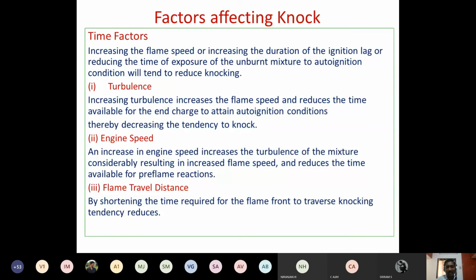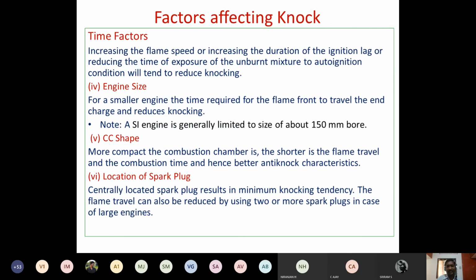If the diameter of the engine cylinder is more, then what will happen? The flame has to travel a longer distance, right? In the meantime, the unburned air fuel mixture will reach the auto ignition temperature, and chances for knocking are going to be there. Okay. So coming to the engine size, right?